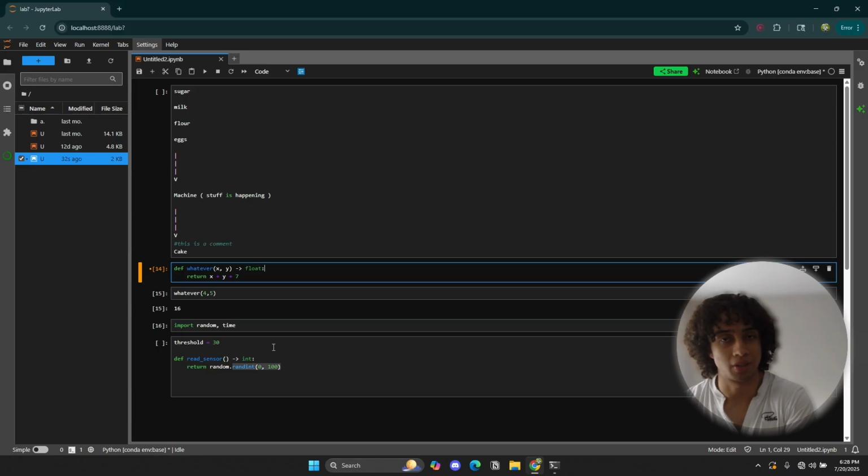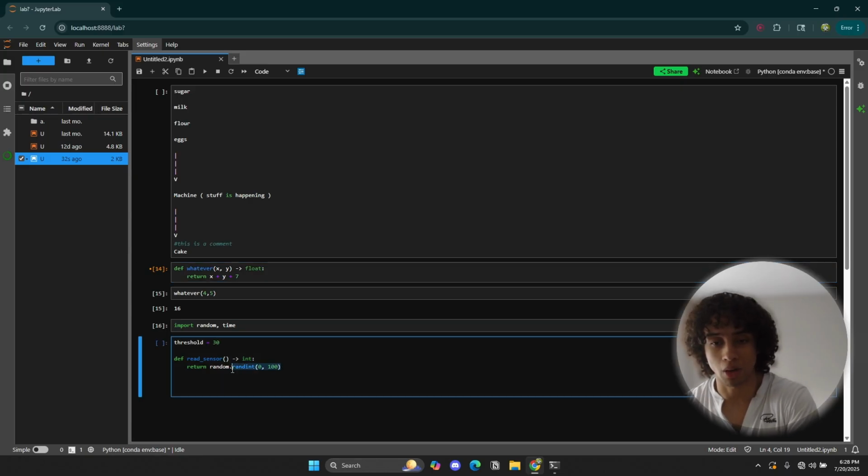Right now, this suffices. But right here, what we're doing is we're calling a method or a function from random, which we already imported up here. But that's all you need to know. And what this function does is that it generates a random number from 0 to 100. It could also generate a number from 0 to 50, if I define it that way, right? Right here, these are the parameters that I'm inputting into the function.